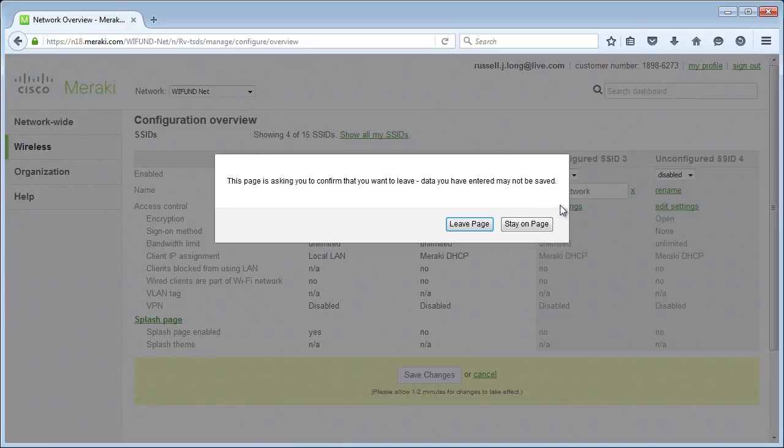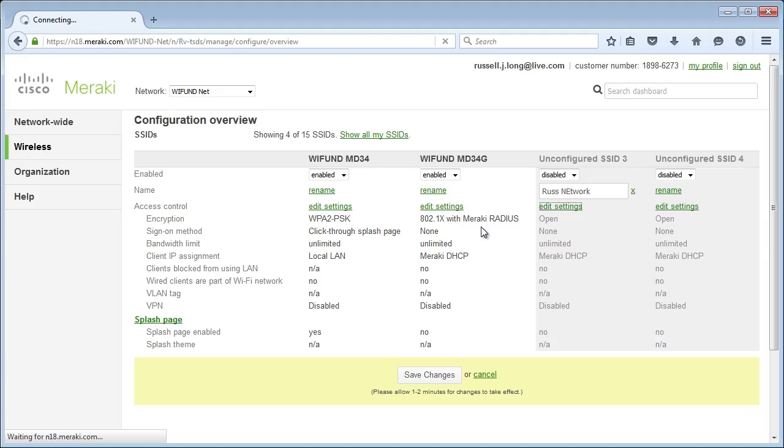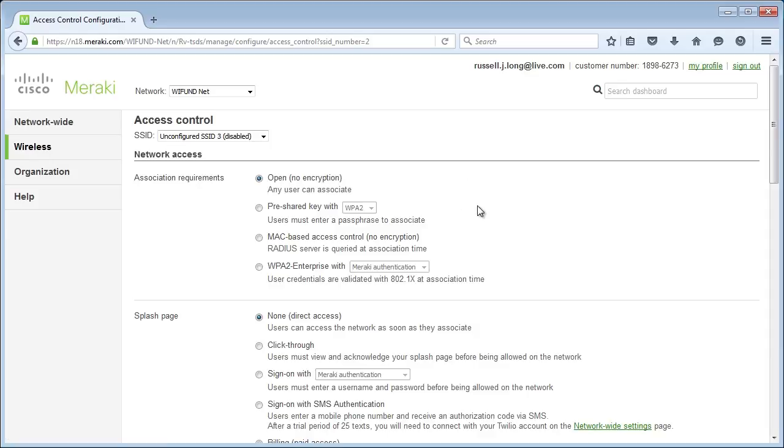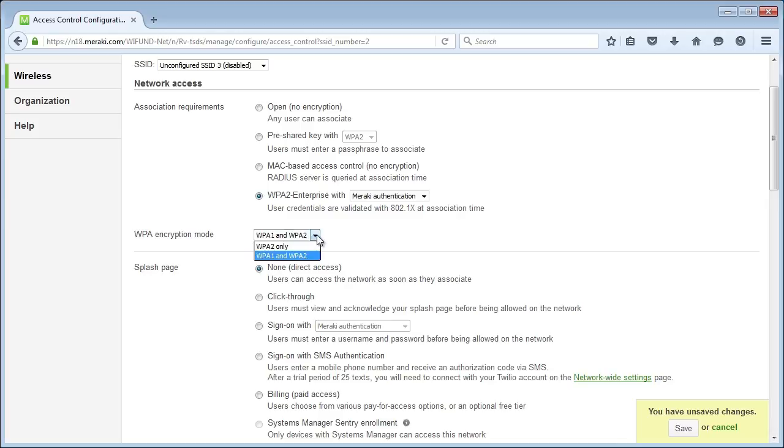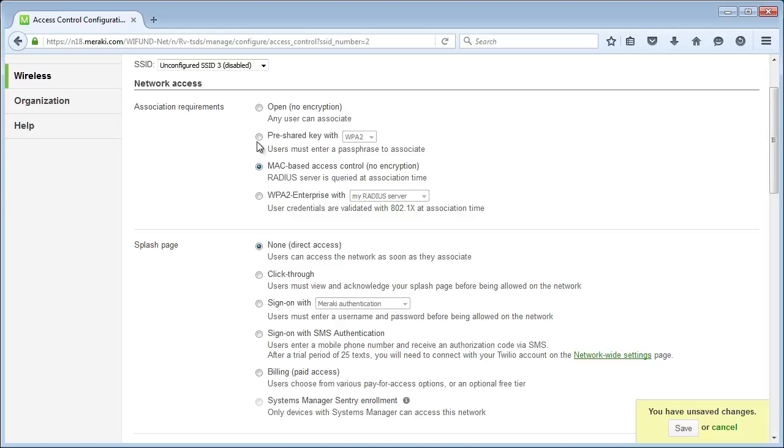I'm going to go ahead and edit the settings here. We're going to confirm, leave page. And then what it's going to do is it's going to take me to this other page. Notice that we have all the authentication that we had in the regular one. We certainly have the same type of authentication. We have WPA2 with enterprise. I could select this. Encryption mode, WPA2 only if we're using AC. And then I could define my radius server in this. I can define my radius server. I can also do MAC-based access control based on a radius server that's queried.